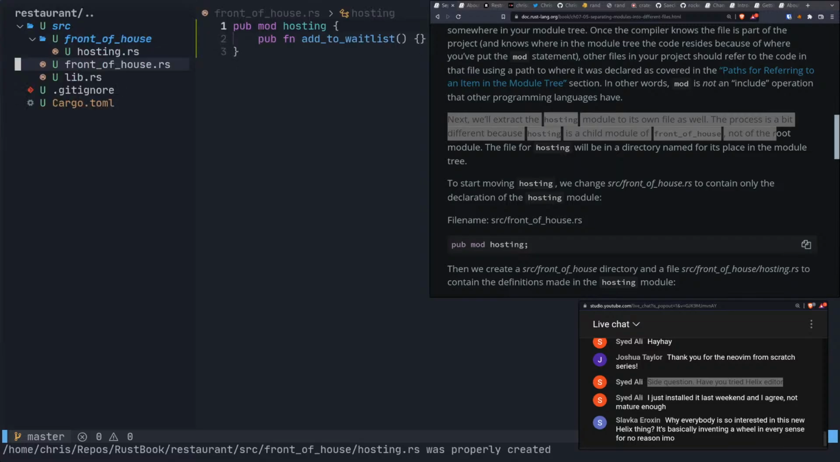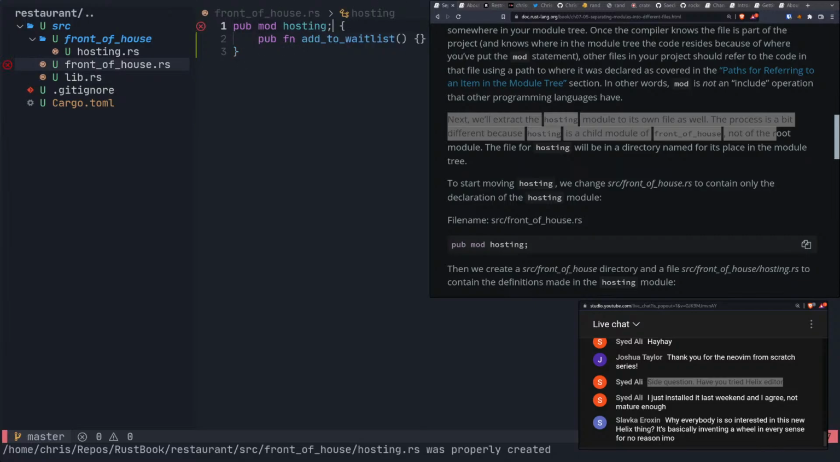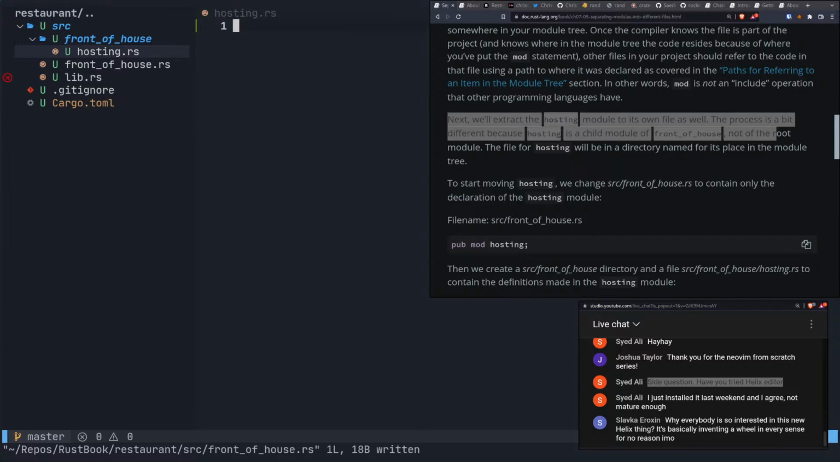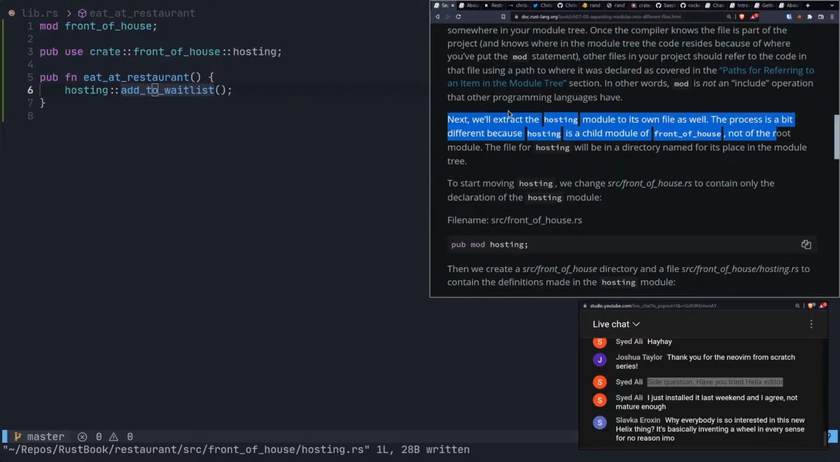Now, the same way that in lib.rs we just do that, we should just be able to do that. Right? Now this is saying add_to_waitlist is missing, but if we go in here and then we just go like this, there we go. So now we have it all working. All right, I wanted to make sure I could do that without looking at anything, because that means that I actually understand what's going on.